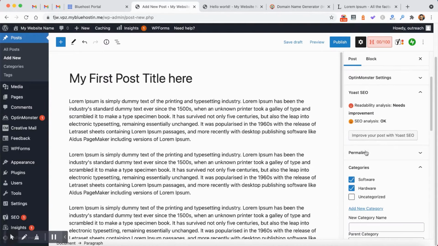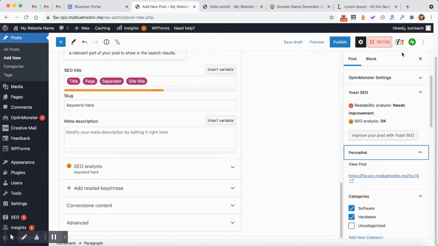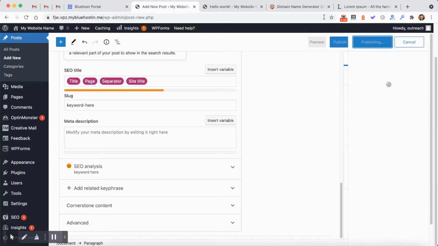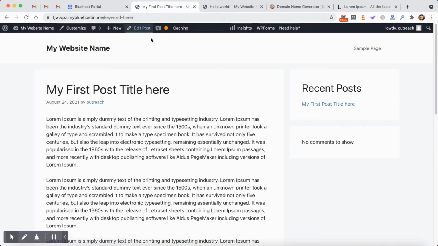Once you publish it, then you will be able to check the URL of the final published post. So as you can see, I have published my first blog post here, which is keyword here, and this is how it looks. So likewise, you can publish more articles and get your blog started.